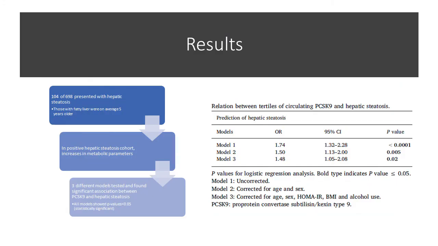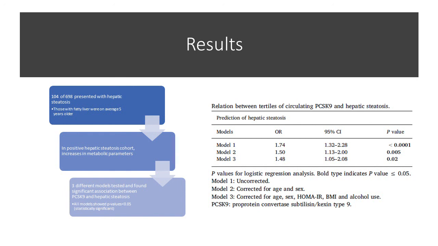So the outcome of this experiment was the strong association between circulating PCSK9 and hepatic steatosis. As you can see in this presentation, 104 of the near 700 participants presented with fatty liver disease and were on average 5 years older than the people who were not categorised as having fatty liver disease.